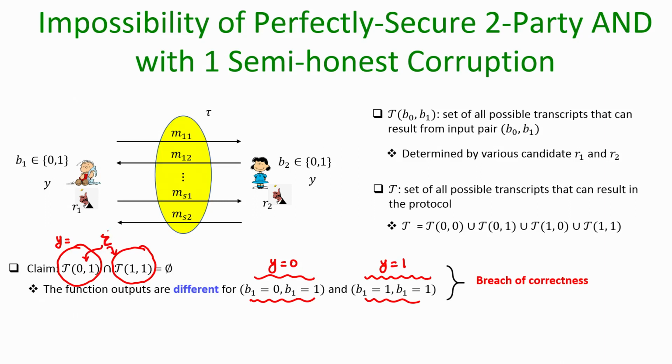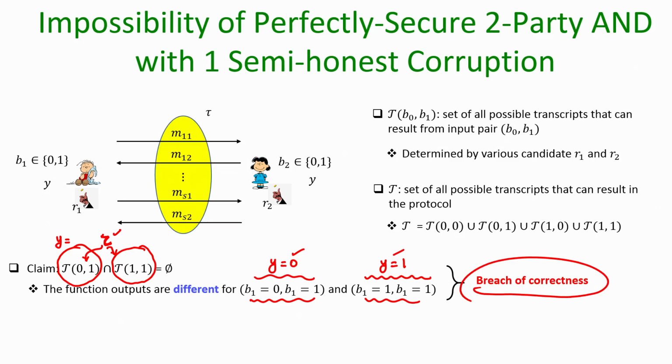On the contrary, assume that there is such a transcript tau which is a member of both the set of transcripts for the 0 1 case as well as the set of transcripts for the 1 1 case, then the same transcript tau should tell that okay, generate the output 0 as well as generate the output 1, which is a breach of the correctness property, because we are assuming that the protocol pi gives you absolute correctness and absolute privacy.